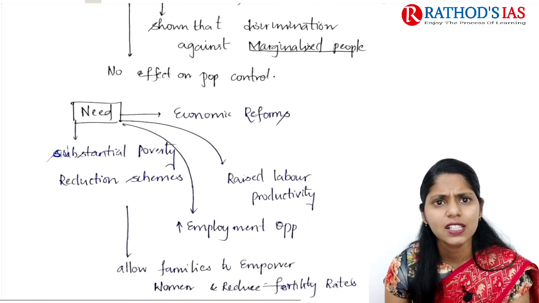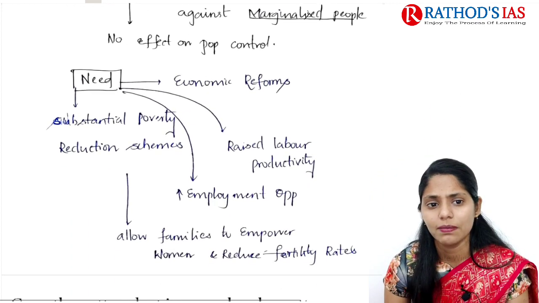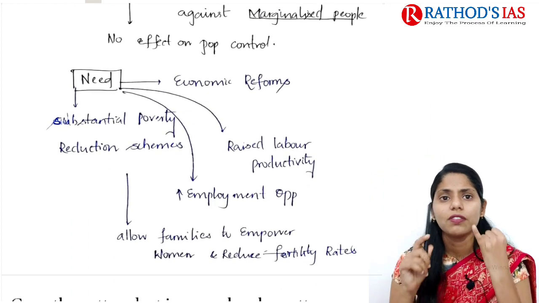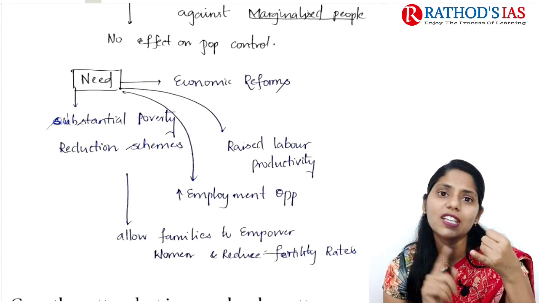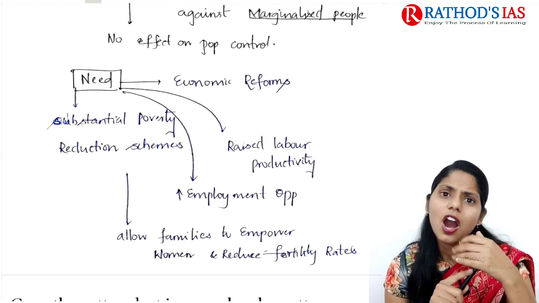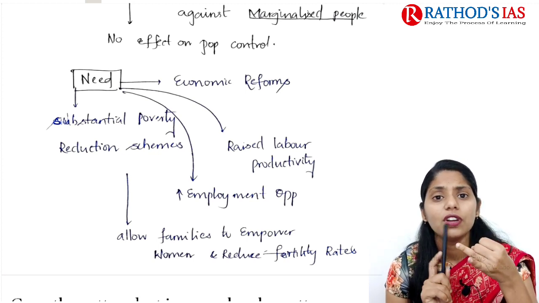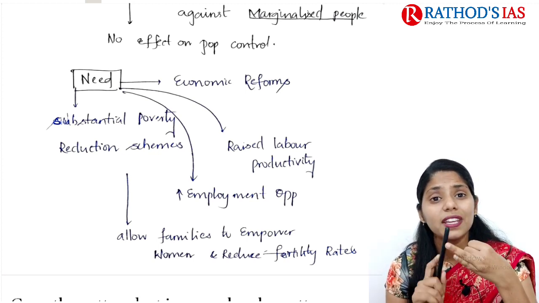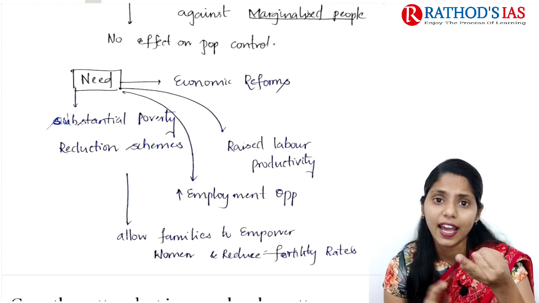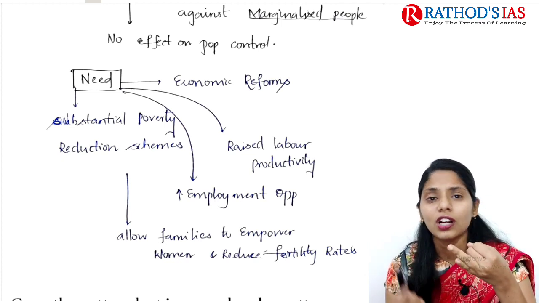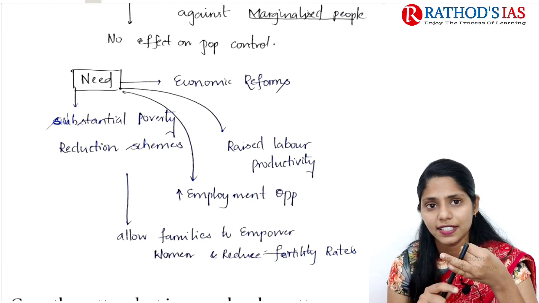And finally, this article talked about what is needed and what can be done. Whenever you want to control population, the first thing is that we need to empower women. How can we empower women? We need to provide education opportunities and decision-making power regarding her life, her job, and her standard of living.